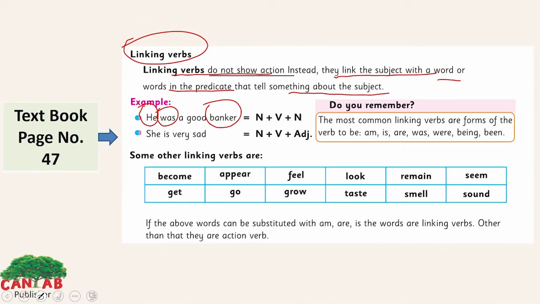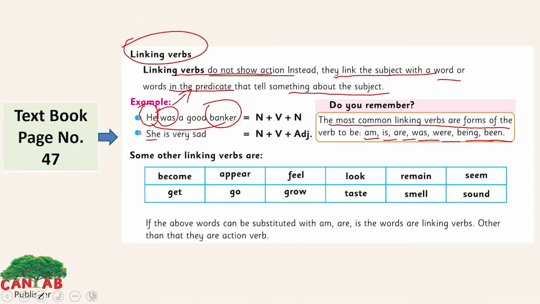So the most common linking verbs are here: am, is, are, was, were, being, been. Was is a linking verb here, which is linking the subject and the noun. The both are the same. He and the banker is the same person here. But was is the linking verb here, which is connecting both these two.